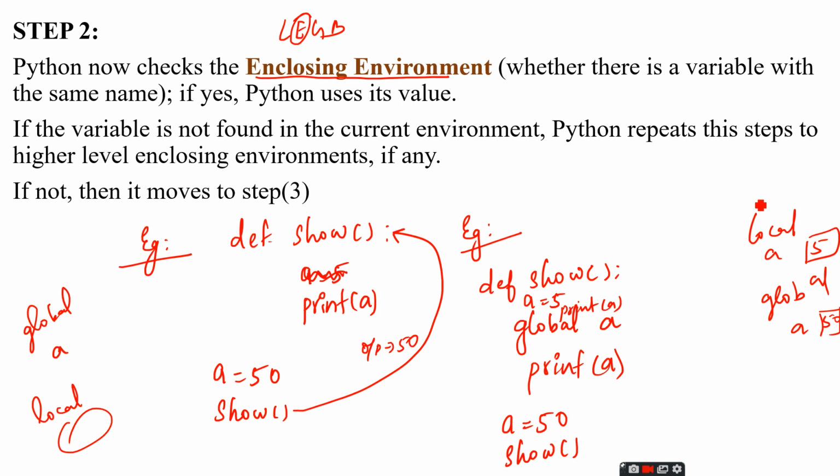Here it goes to the local namespace. So a points to 5, and we get the output 5. Now it is mentioned global a. Global a means it will go to the global namespace. Print a, then the output will be 50. So in this way, it will check the enclosing environment. The enclosing environment of the local namespace is the global namespace.